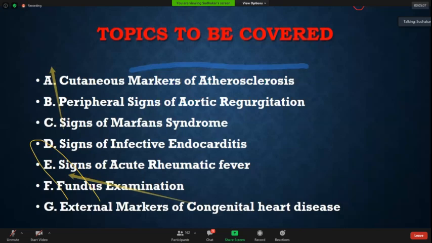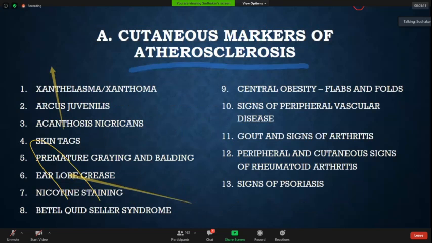So first of all, I'll try to cover the thing which I like the most, the cutaneous markers of atherosclerosis. This is one thing which we discuss the least. This is very important. There are many markers of atherosclerosis from head to toe which we need to discuss. I'll come one by one.